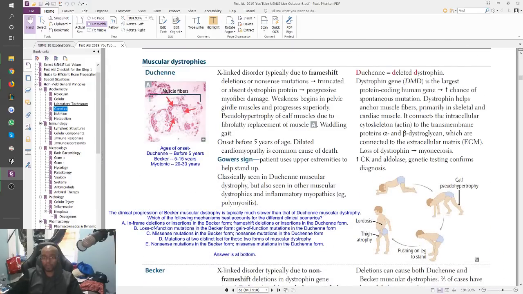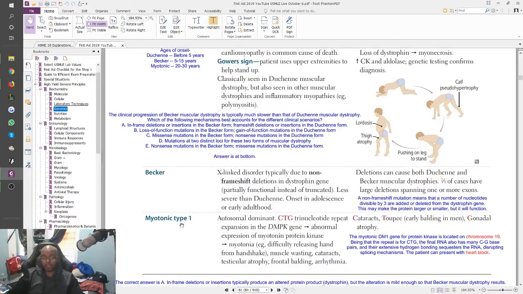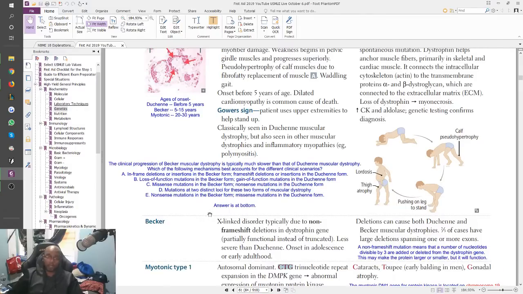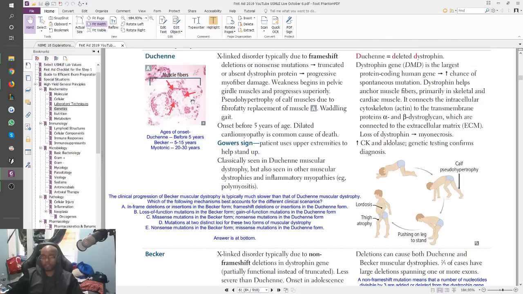They're both X-linked recessive. And then the last one here is myotonic type 1, which is a trinucleotide repeat, right? CTG, which you always remember as cataracts, 2P because of the early balding in men, and gonadal atrophy. So those are the 3 things. But our question was most likely about a patient with Becker, and Duchenne is a lot worse. Duchenne is the really, really problematic one that has myonecrosis and whatnot.